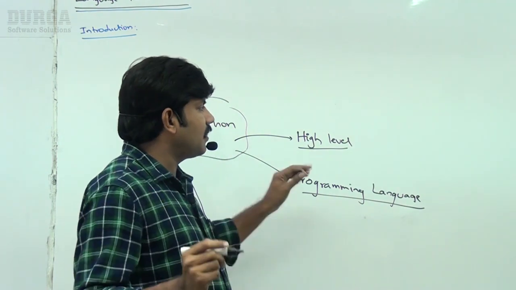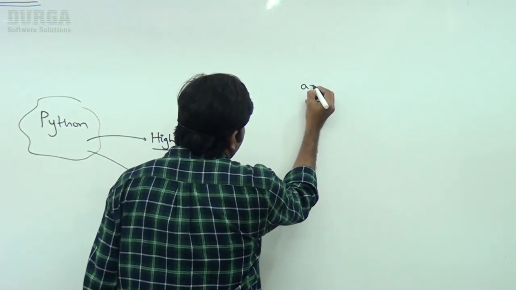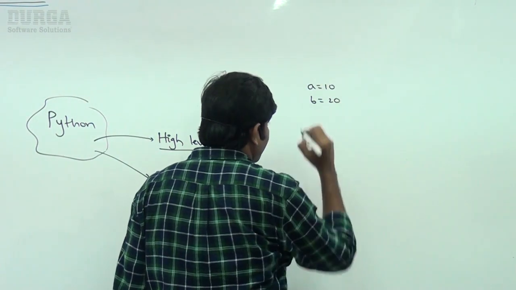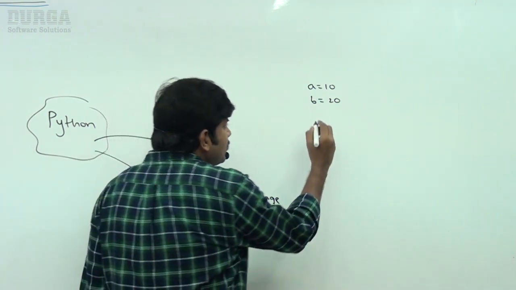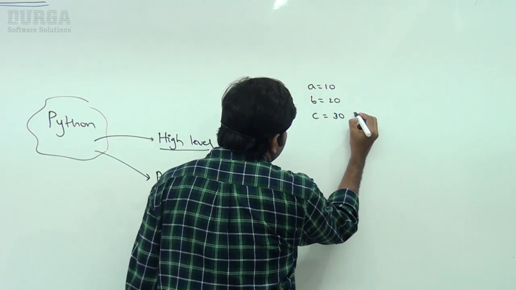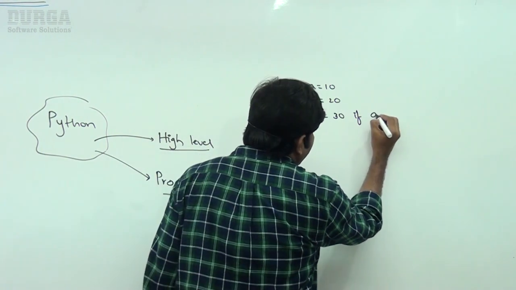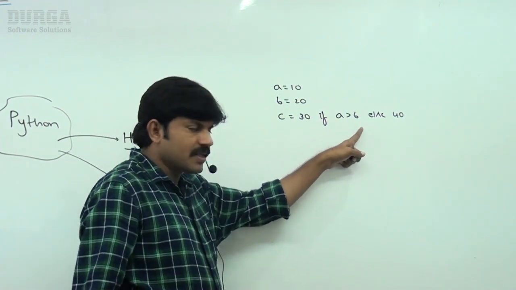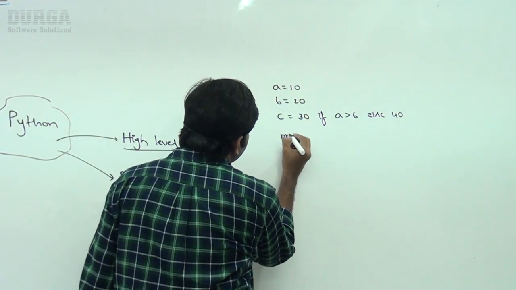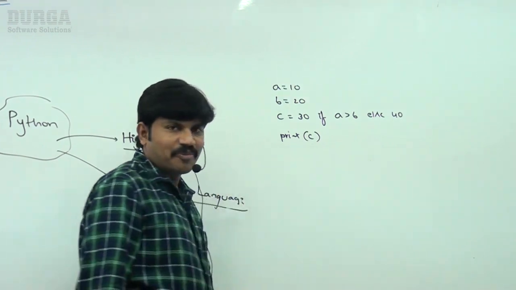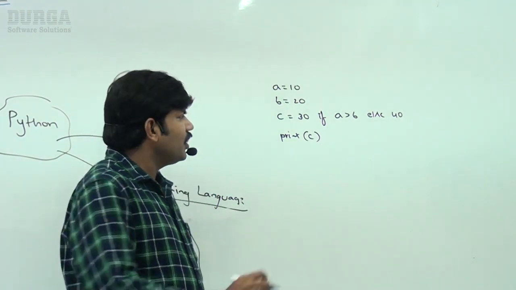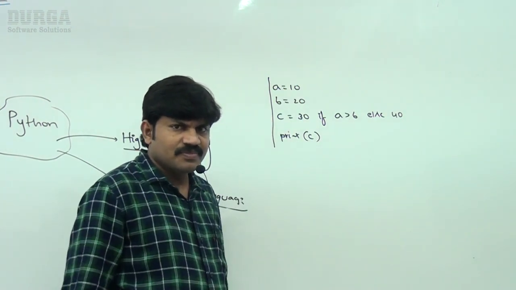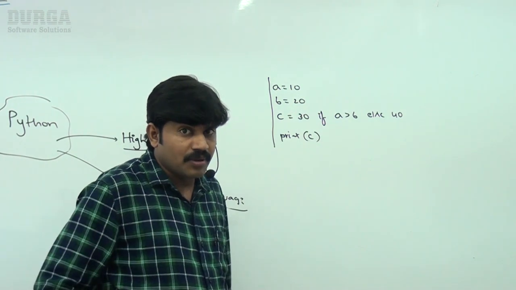What does it mean? Observe, if I take A = 10, B = 20, C = 30 if A > B else 40, print of C. Are you in the position to understand this code? You are not required to have any programming knowledge. Remember this one.